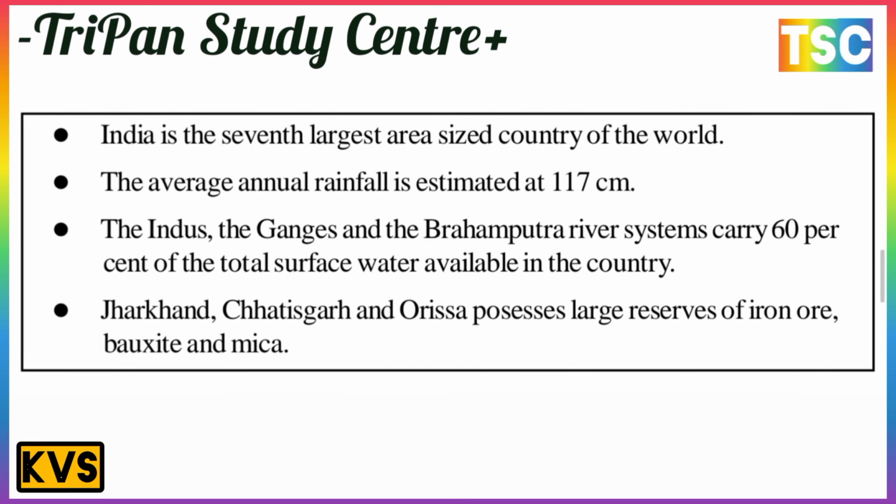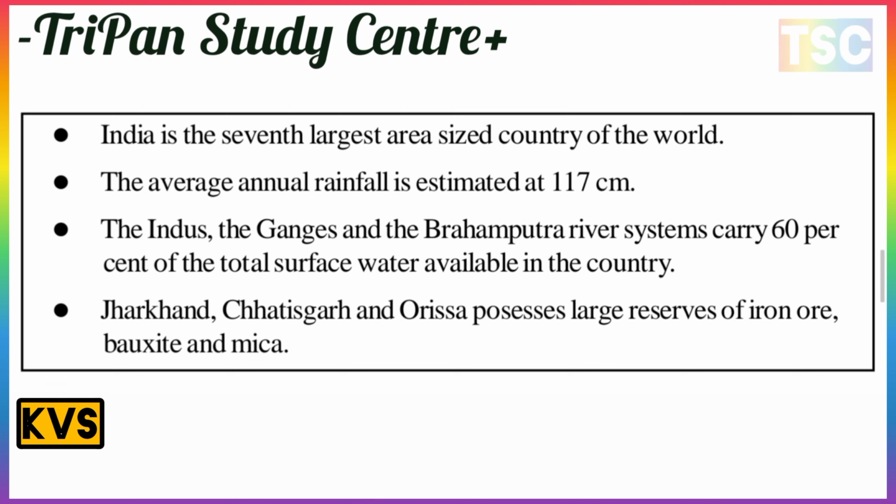The next point is the most important in the box here. India is the seventh largest country of the world by area size. Note down in your notebook: the average annual rainfall is estimated at 170 centimeters. The Indus, Ganga and Brahmaputra river systems carry up to 60% of the total surface water available in the country. And the next point is Jharkhand, Chhattisgarh and Odisha possess large reserves of iron ore, bauxite and mica. There is an important point here.